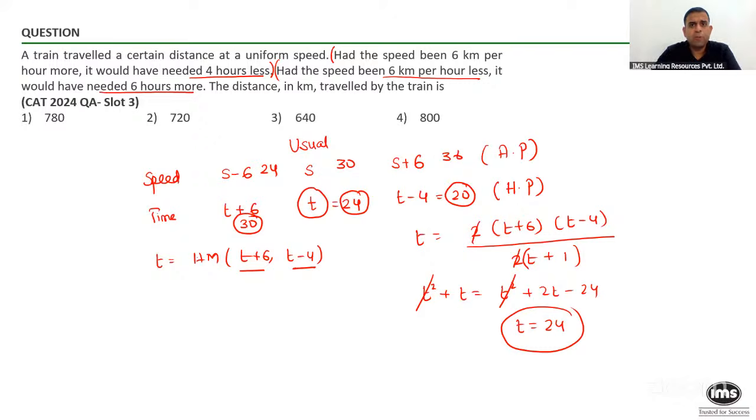Fine. So the main property which I wanted to cover in this question was that speed in AP, time is going to be in HP. That is the property. Divyansh asked the question, sir, how will you find out the harmonic mean of three numbers? So for three numbers, the formula will go like this: 3ABC divided by AB plus BC plus CA. Divyansh, just to answer your query over here.